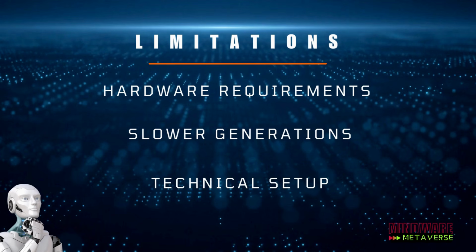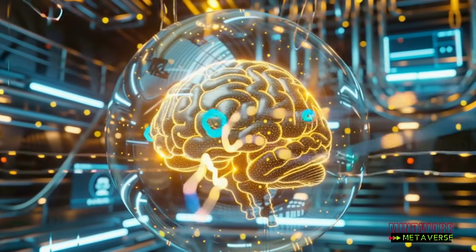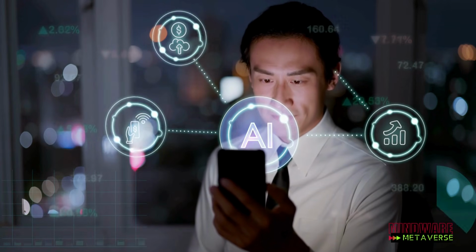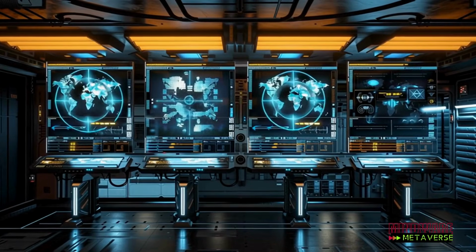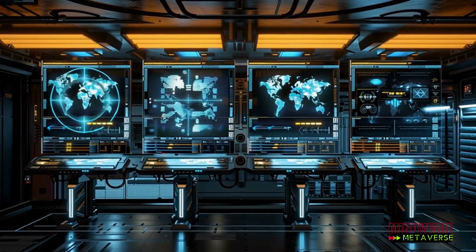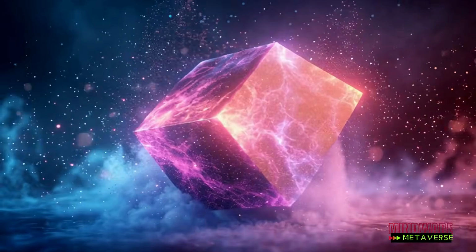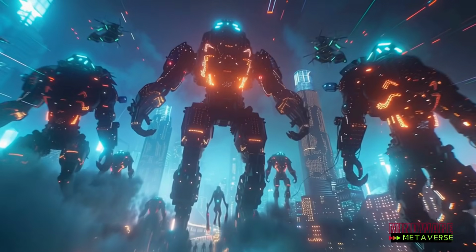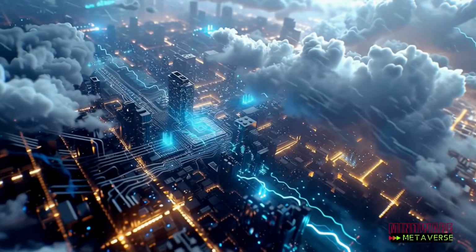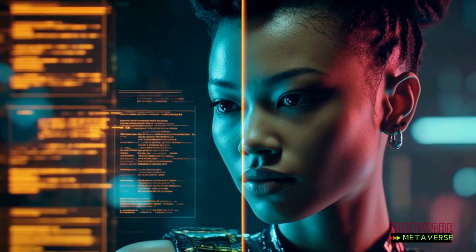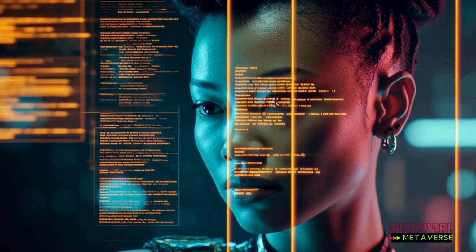Best for developers, artists, and professionals who want complete control, open source flexibility, and a cost-effective solution. These platforms represent the top image generation tools available today. Each one excels in different areas, from creativity and artistic style to flexibility and control. Depending on your needs, whether it's highly stylized images or realistic visuals, one of these platforms will suit your project perfectly.